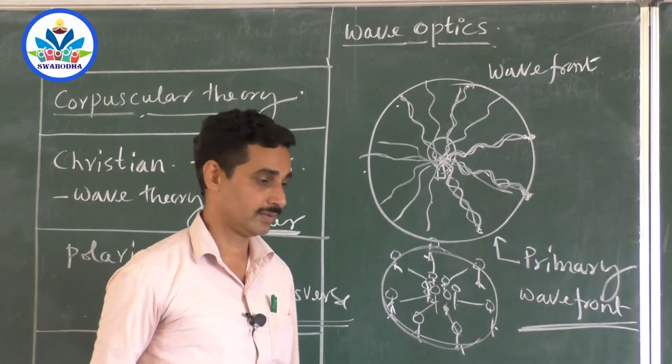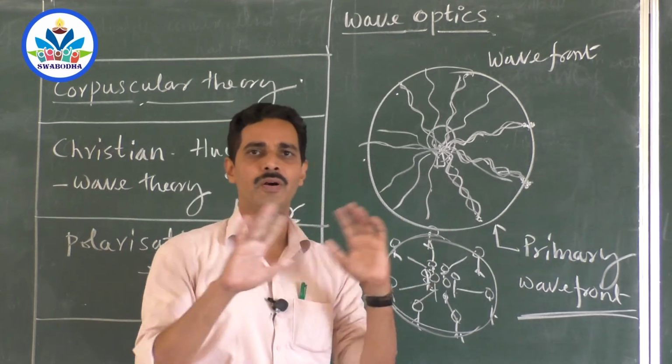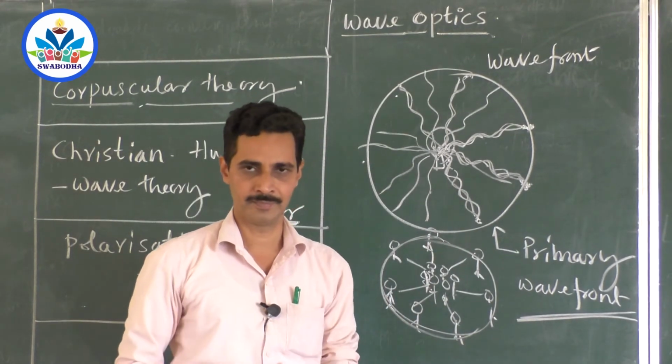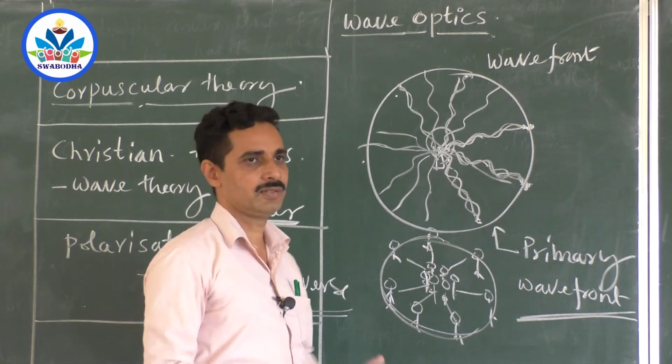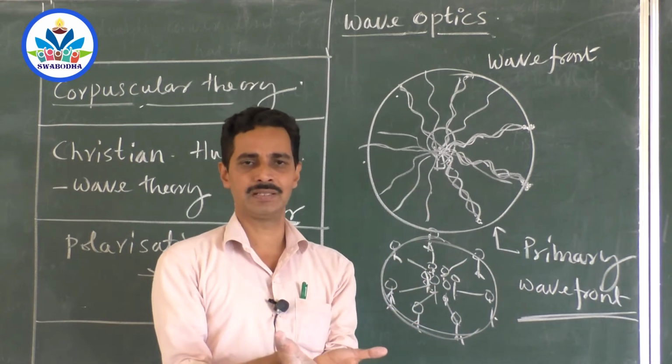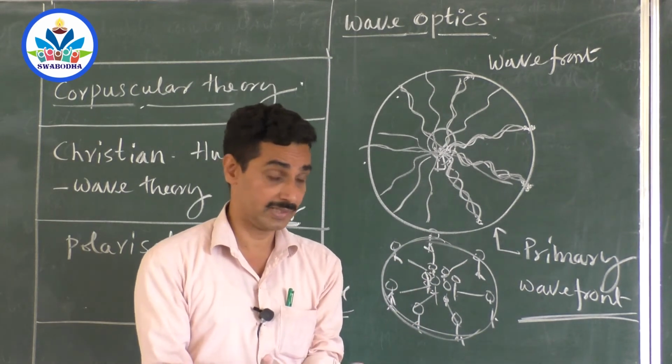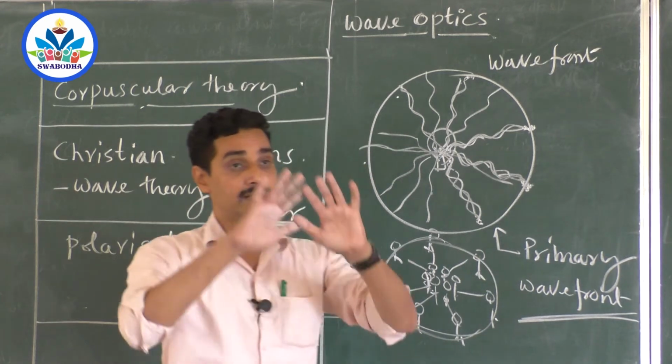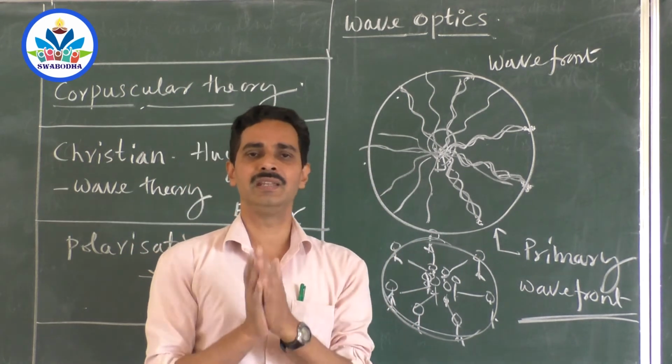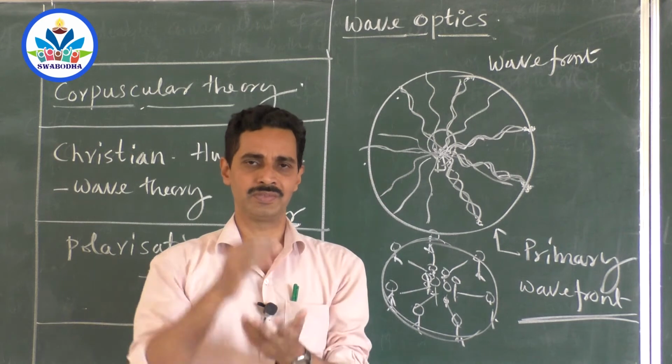What is a wavefront? Wavefront is the locus of all the points which are in phase. All the points, when they are connected together, you get a sphere. It may not be sphere only. We will see what type of wavefronts you will get. It is the locus of all the points which are in phase. It is a collection of all the points which are in phase.